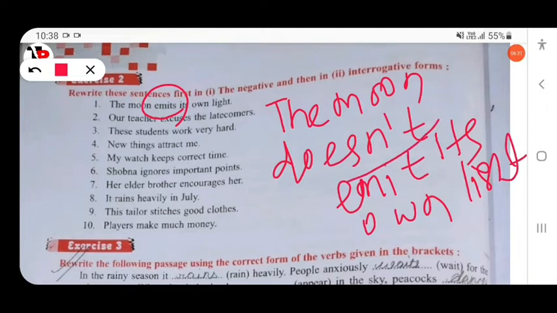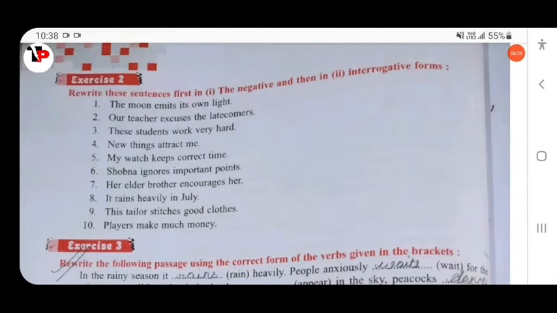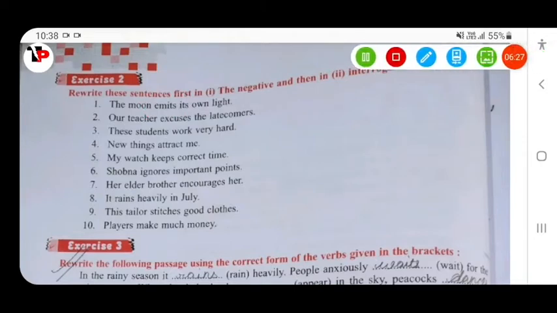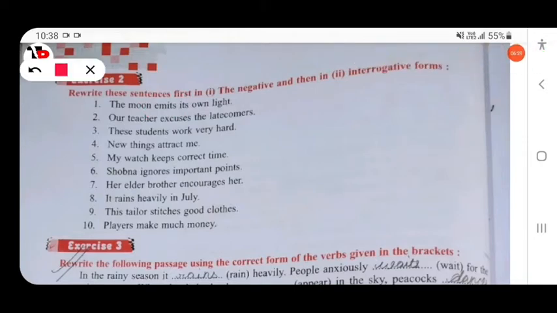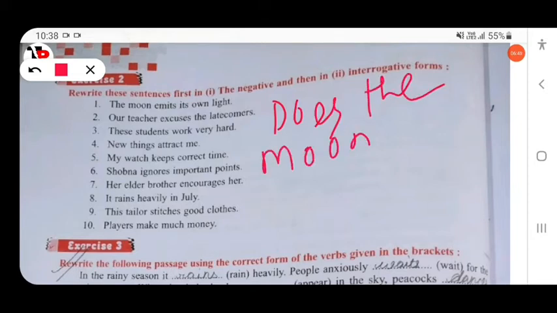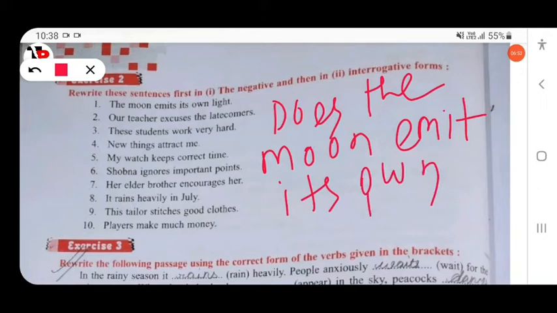Clear? This is negative: does not emit. Then you have to change the same sentence into interrogative form. This is simple present. Interrogative has two types, yes/no and WH. So if the question asks you for interrogative, you must change it into a yes/no question. The moon emits its own light. Does the moon emit, not emits, its own light?